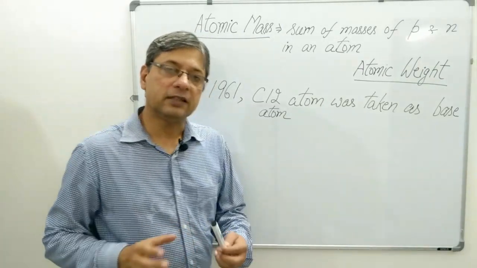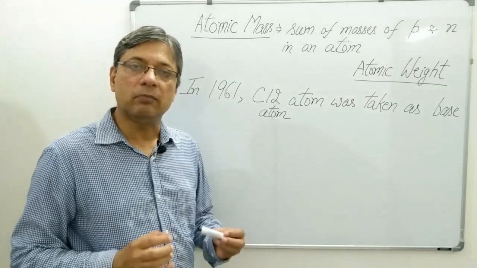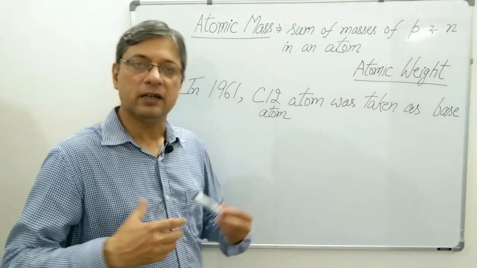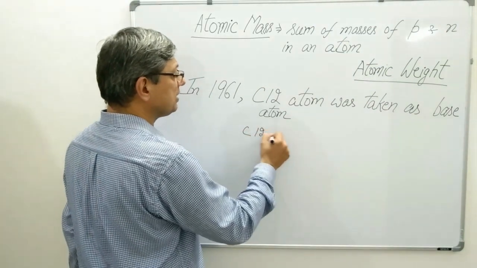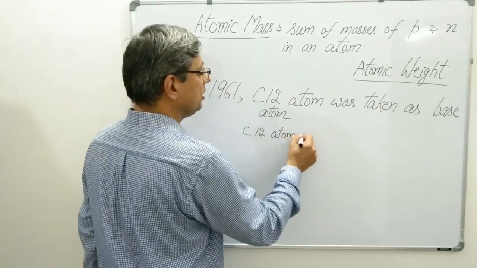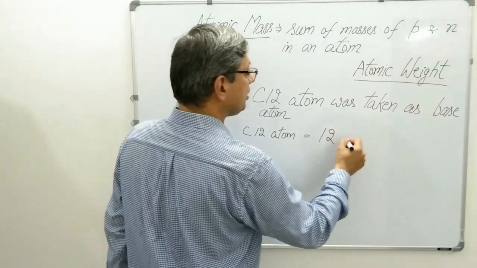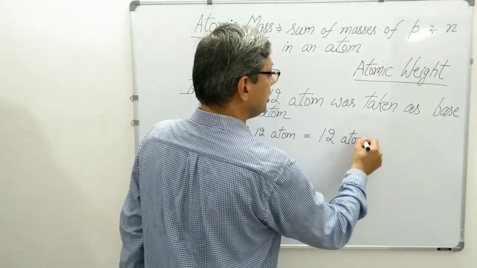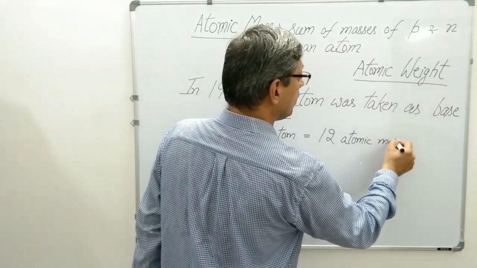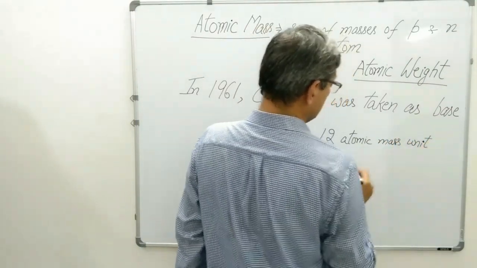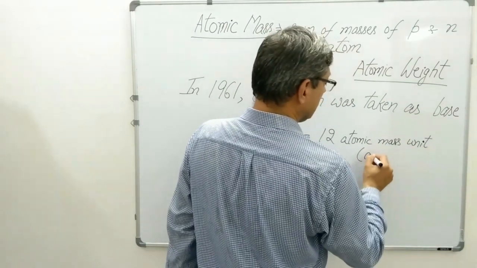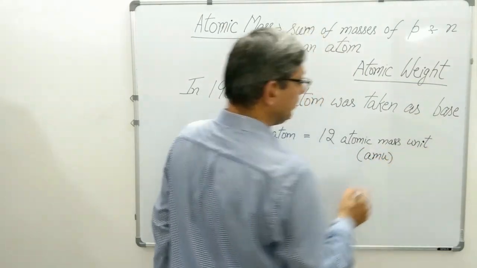The carbon-12 atom was taken as the base atom for determining the masses of other atoms. It was assigned a mass equal to 12 atomic mass units. The atomic mass unit was taken as the unit of atomic mass. In short, it was written as AMU.